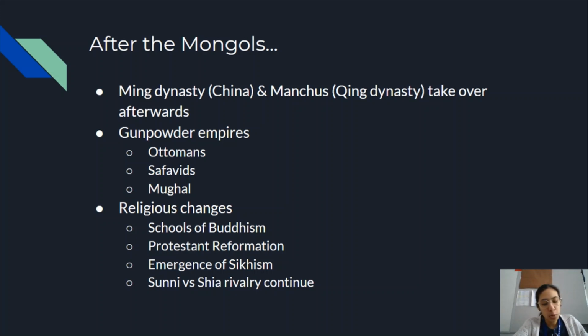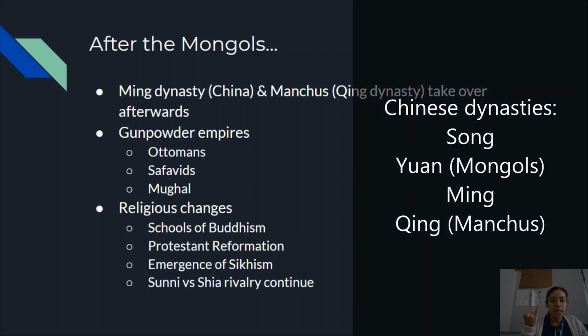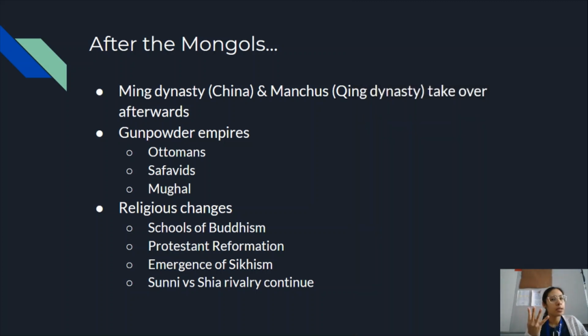So if you've been keeping track of all of our Chinese dynasties that we've been talking about, we saw the Song, the Yuan, which is just the Mongols, the Ming, and the Qing. And that's all that we need to know, because the Qing are the last ones. Then the communists are going to get them.